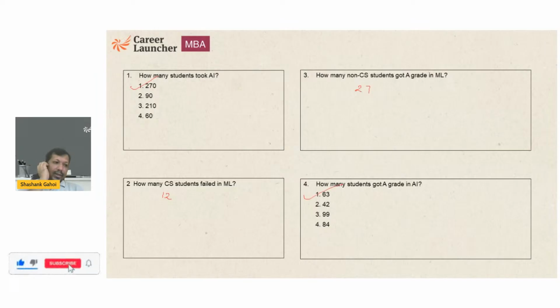So basically, in this question, I'm not saying it was an easy one, but this question can be solved only with the eighth statement. Before the eighth statement, there is no actual number. All the values are given in terms of variables, in terms of ratios.